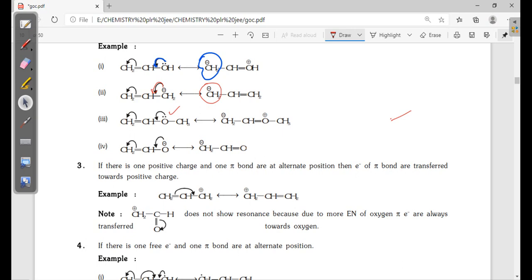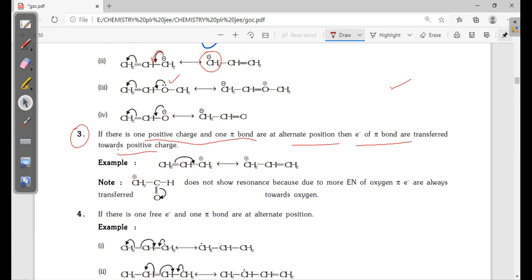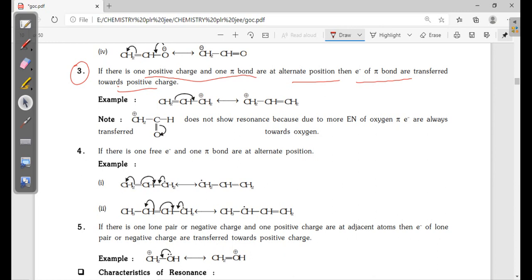Now case 3: if there is one positive charge and one pi bond at an alternate position, then the electrons of the pi bond are transferred towards the positive charge. Obviously, more electron density to less electron density. So this pi bond shifts here, the pi bond forms here, and this carbon gets positive charge.